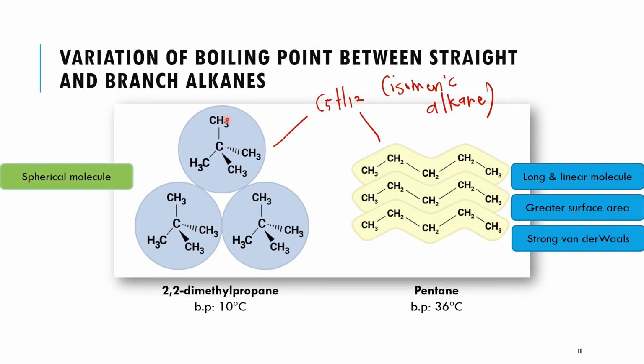Sementara untuk 2,2-dimethylpropane yang mempunyai dua branching di sini, the shape tends to be more spherical. Okay, kenapa more spherical? Sebab ada banyak branching. So you may mention berapa banyak branching yang this molecule ada. Alright, so the more spherical the molecule, the less the surface area between one molecule dengan the other molecule, and hence weaker van der Waals forces, okay, between the molecules.